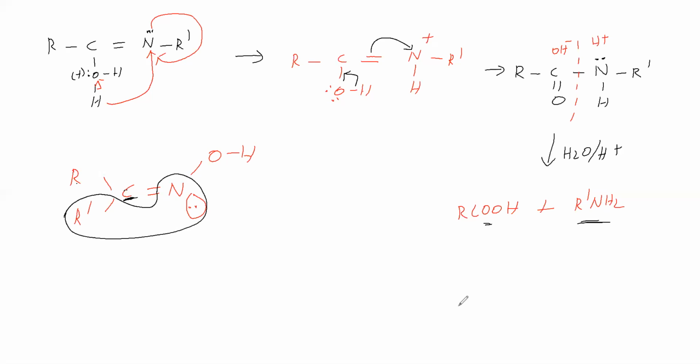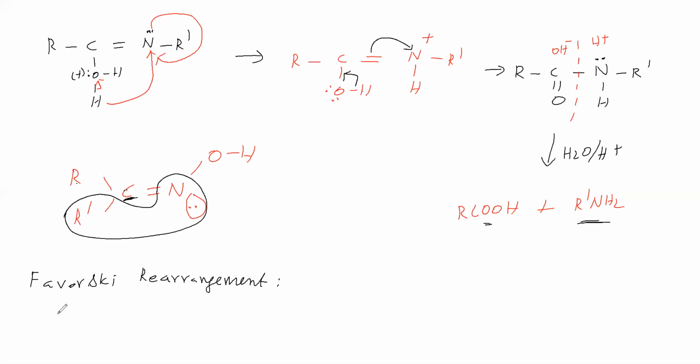Let us go for the next reaction. The next reaction we will take is the Favorsky rearrangement. In the Favorsky rearrangement, we take an alpha haloketone.